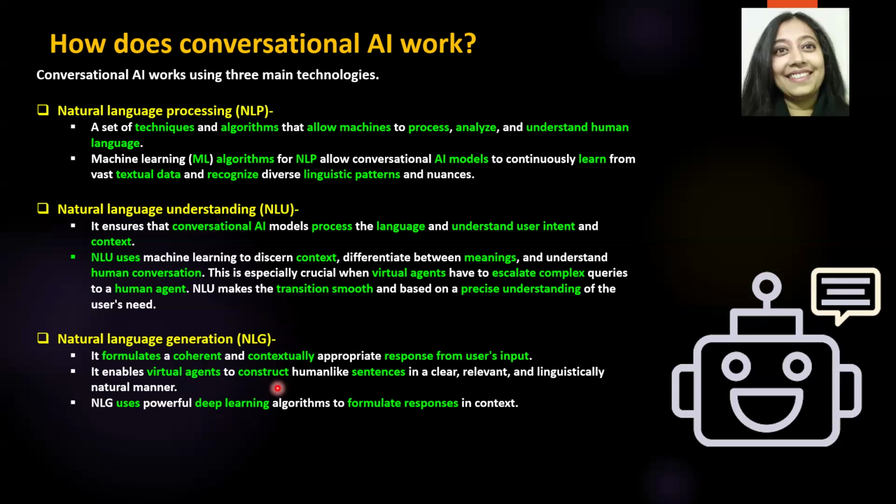So generating the right response that is grammatically correct, contextually correct, complete, not abusive, and most importantly a correct response, is the most critical part as far as conversational AI is concerned.